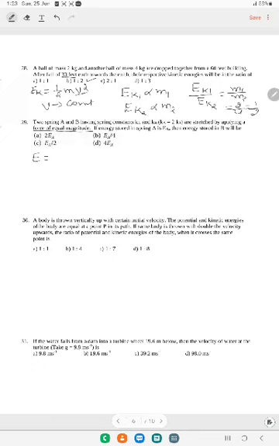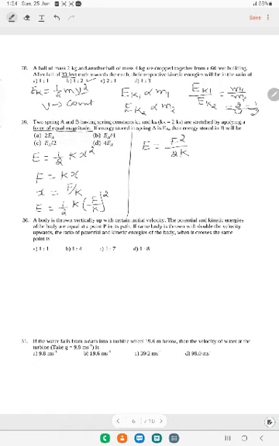Before that, what is the expression? E, or we can write U, is equal to half kx square. But they did not say anything about x. That's why let me write the expression in terms of force. We know F is equal to kx, or I can write x is equal to F by k. So this equation takes the form E is equal to half into k into (F by k) the whole square. Then k cancels, and E is equal to F square divided by 2k.